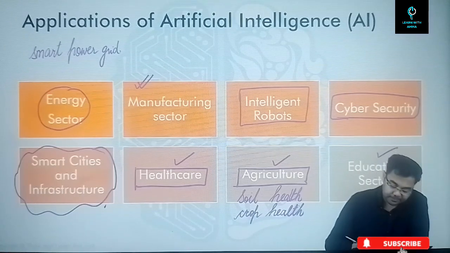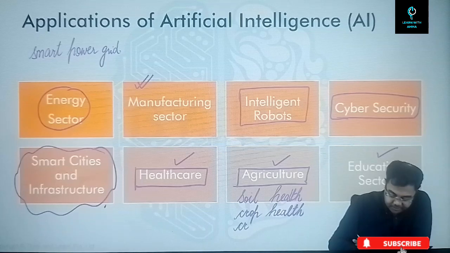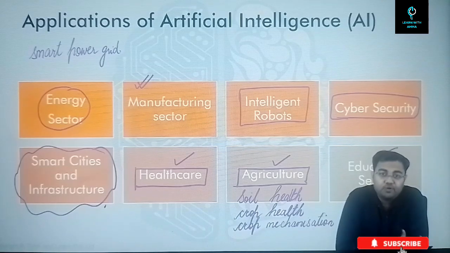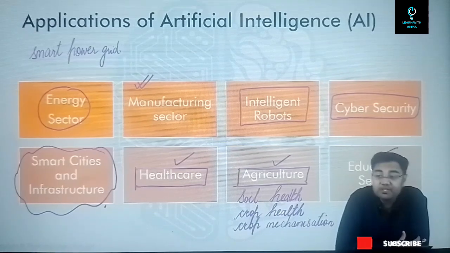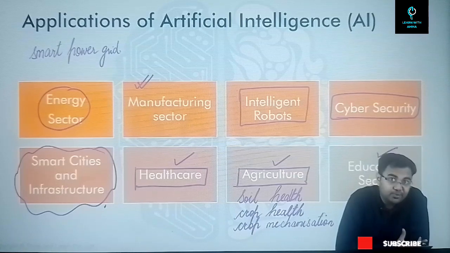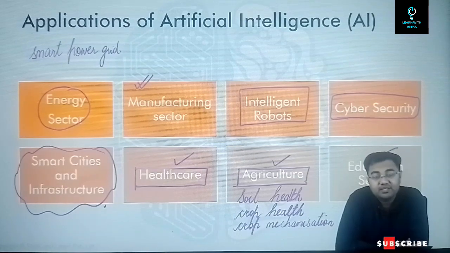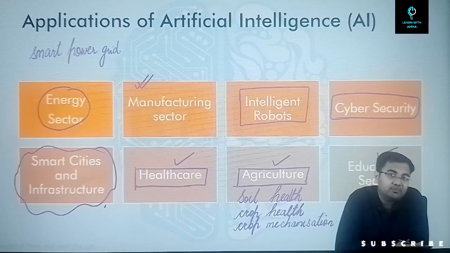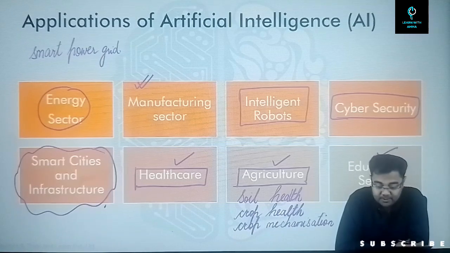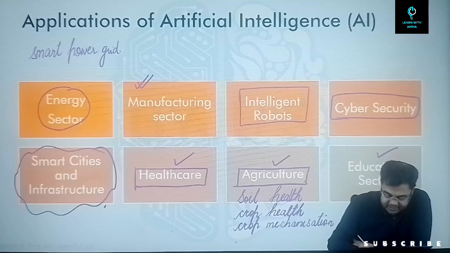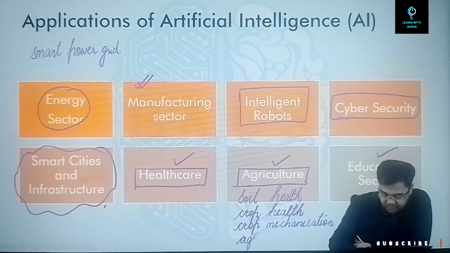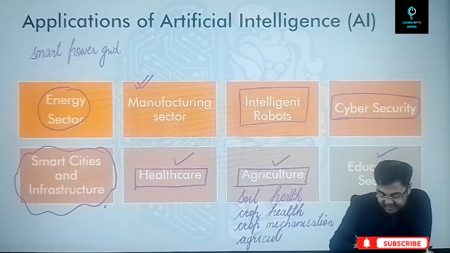Then apart from that, crop mechanization, so that we understand the yields of the crops, we understand how to grow crops, when to grow crops, understanding which kinds of weeds are present in different kinds of fields, the management of them, destruction of these weeds. All these kinds of things can also be done with the help of artificial intelligence. Then one more thing that becomes very important is something which is data driven. I can write it down as agricultural data.